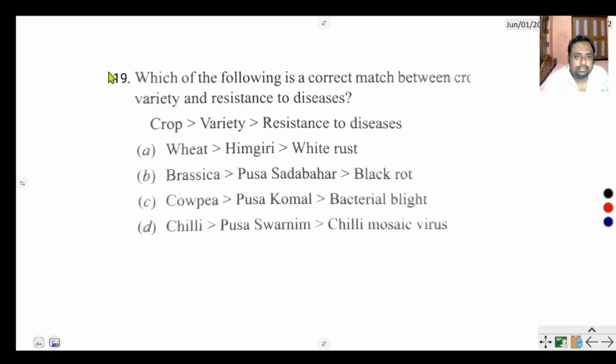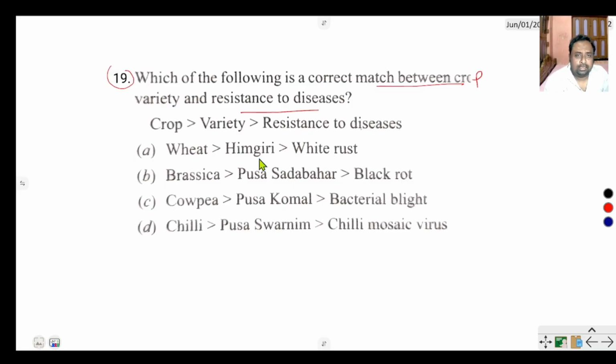Question number 19 says, which of the following is the correct match between the crop varieties and resistance to disease? Crop wheat, variety Himgiri, resistant to disease white rust.